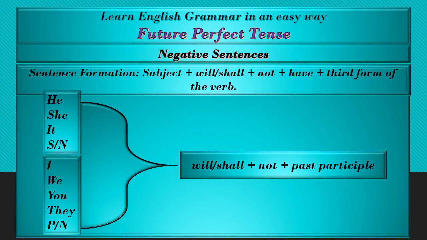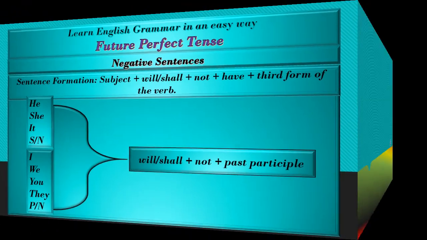These are the negative sentences. In these sentences we use will have as helping verbs. The sentence formation is subject plus will or shall plus not plus have plus third form of the verb.